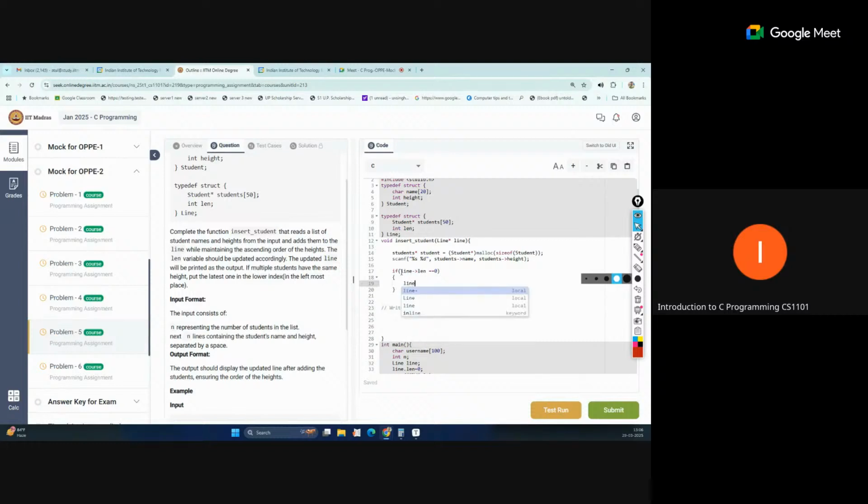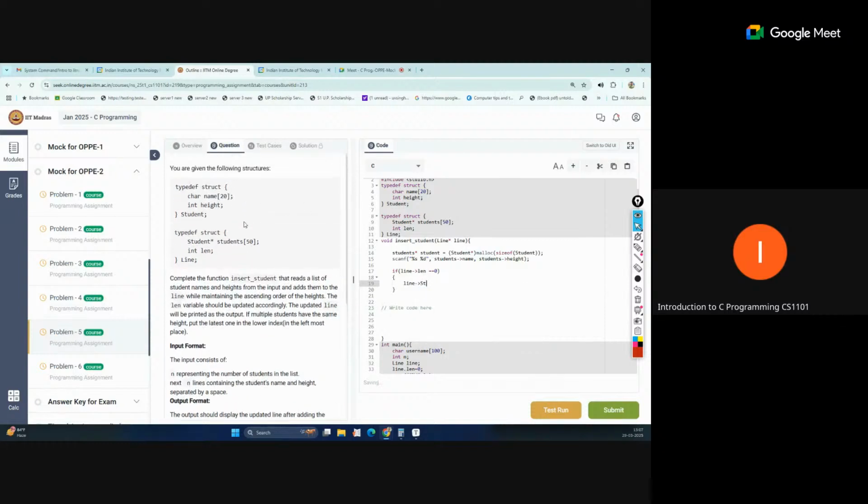So line, what is the first pointer? Student. That will become the first element. So line dot students, that is students, the 0 value will become name.